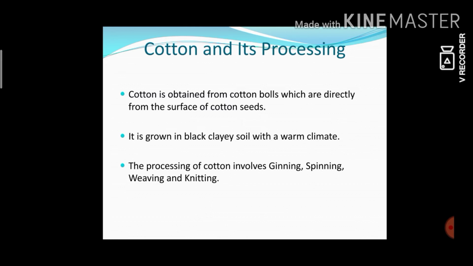So the first step is the cotton balls are picked by hand. We need to pick the cotton balls from the plant. This is the first step. Next, the seeds are separated from fibers by combing. Do you know the plants? Cotton plants have some seeds, black seeds like pepper. Yes, we need to separate the seeds from the cotton plant. This process is called combing.